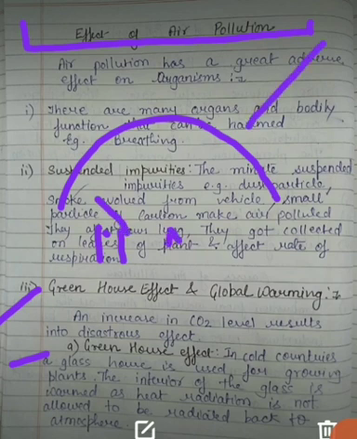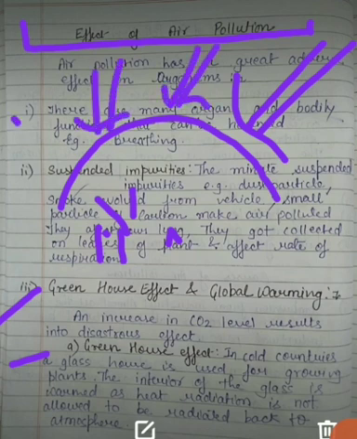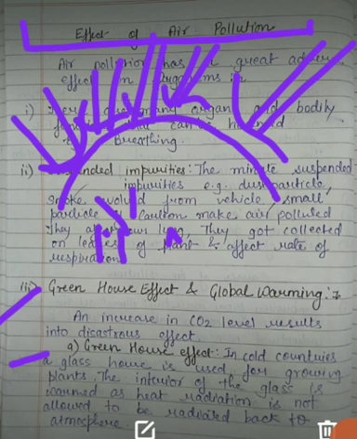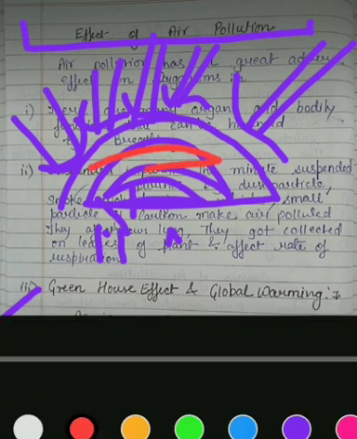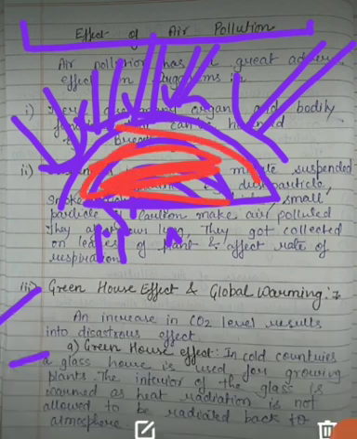The radiations come from outside. Some radiations will go back, but most of the radiations are not allowed to be radiated back. The radiations that are entering are not allowed to go back. So because of this, the temperature inside the glass house is increased so much. You can assume it as a red line. Here the temperature is so much increased.